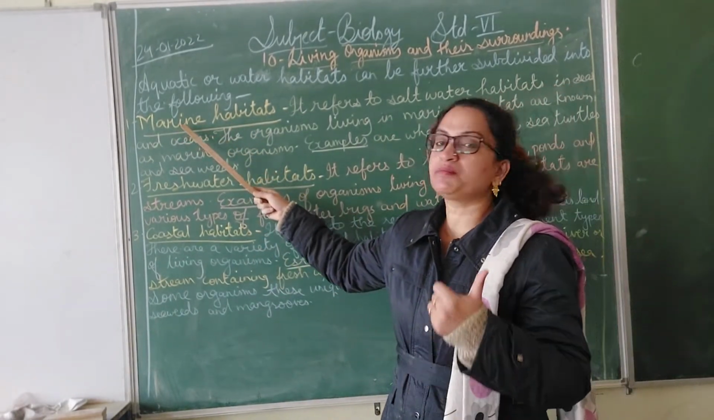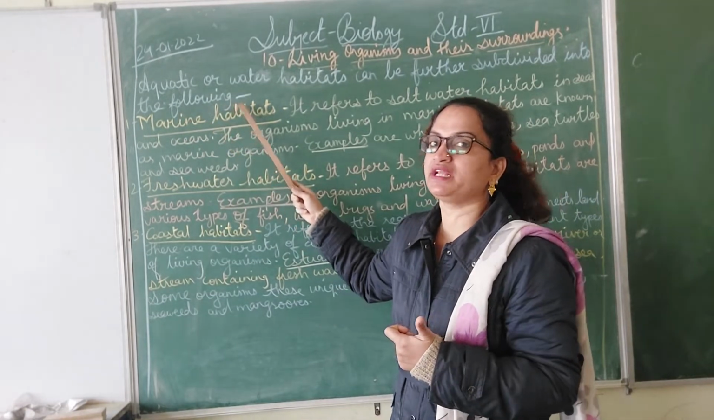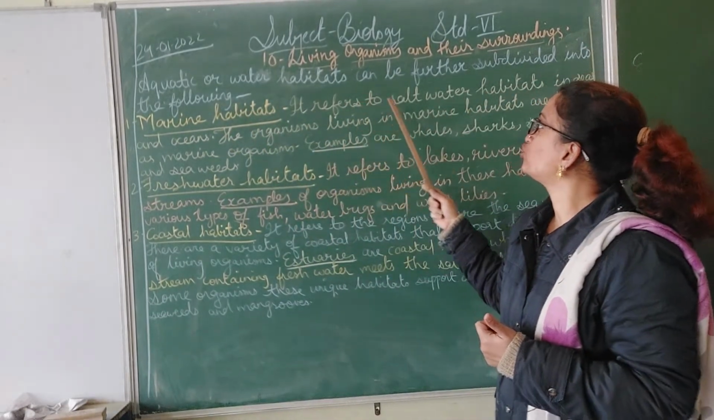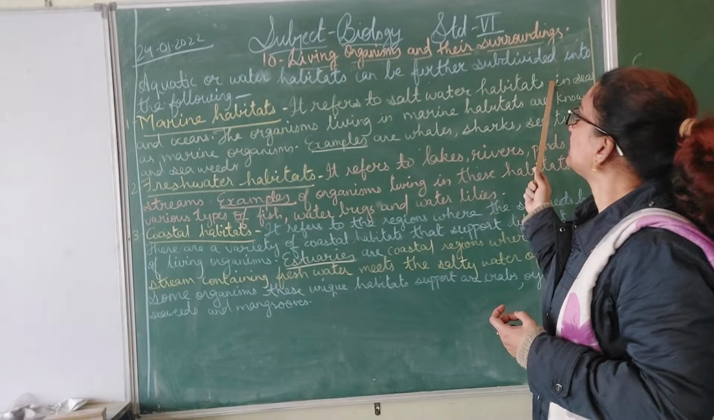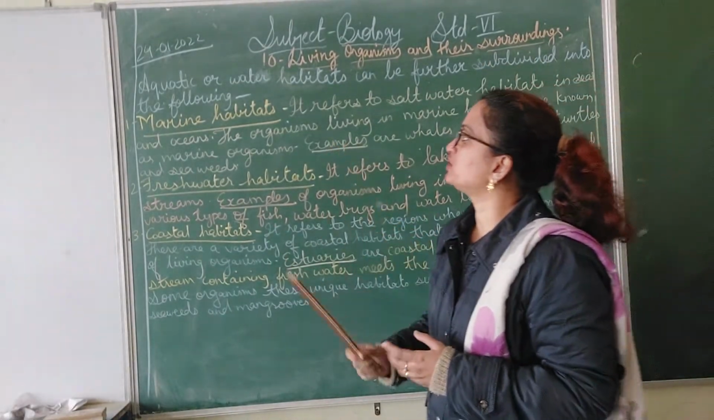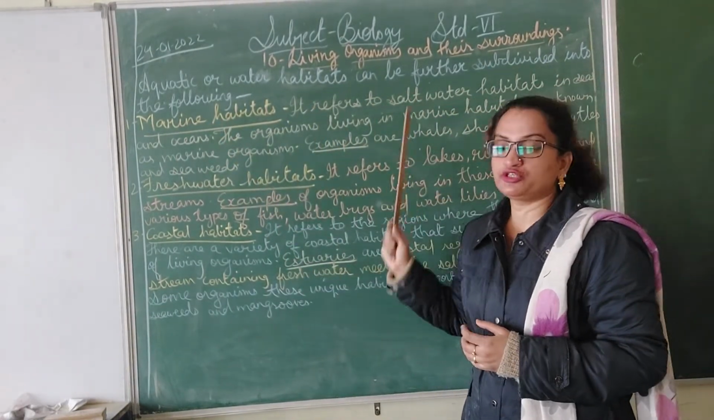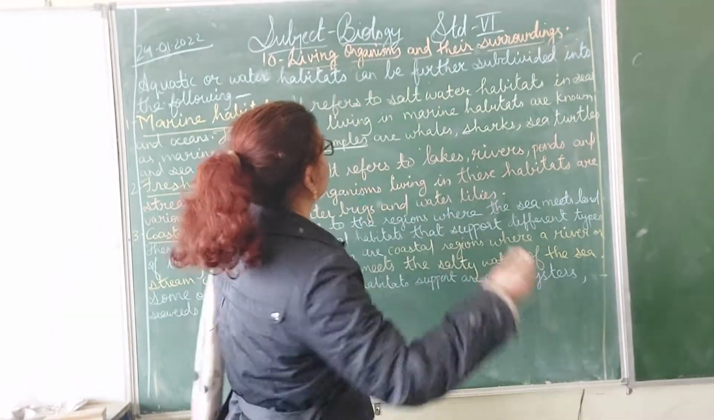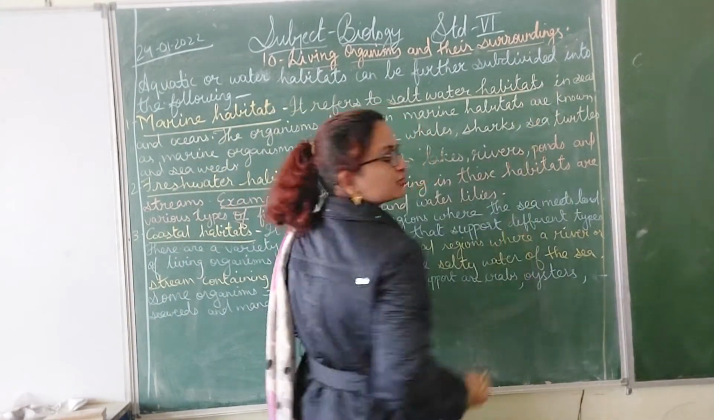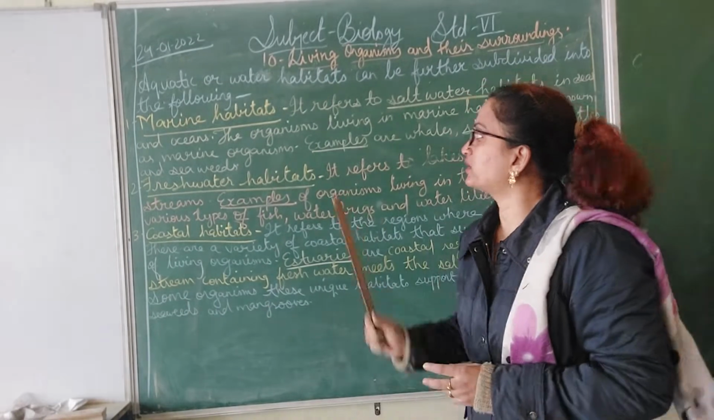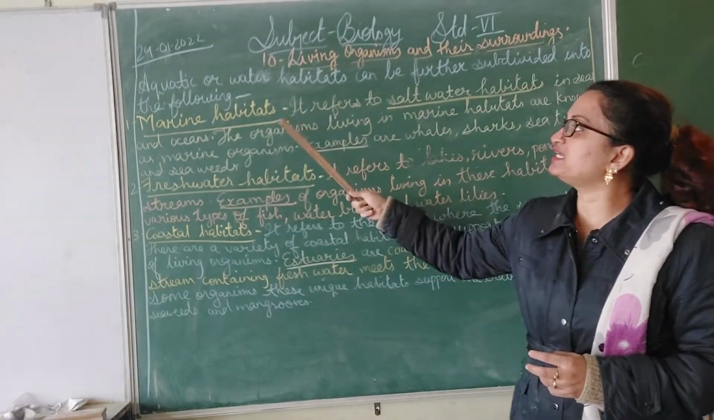Now first is the marine habitats. What do you mean by marine habitats? It refers to salt water habitats in seas and oceans. Marine means it refers mostly to the salt water habitat.